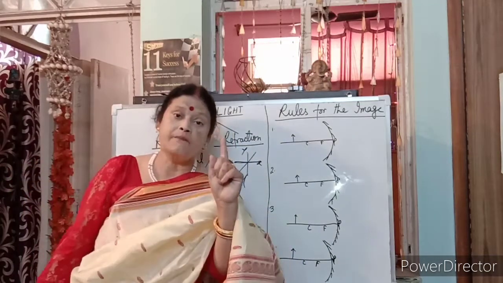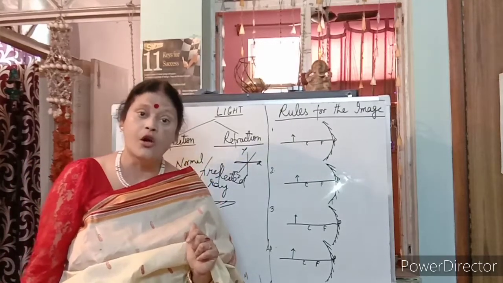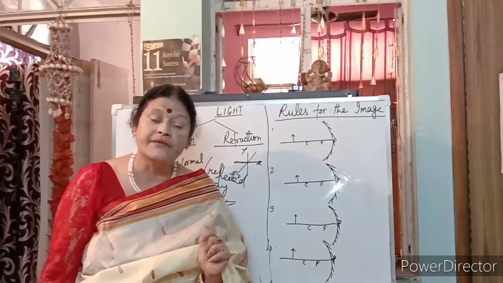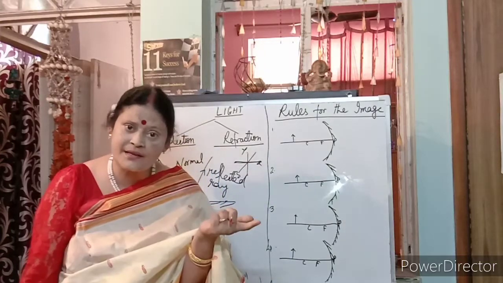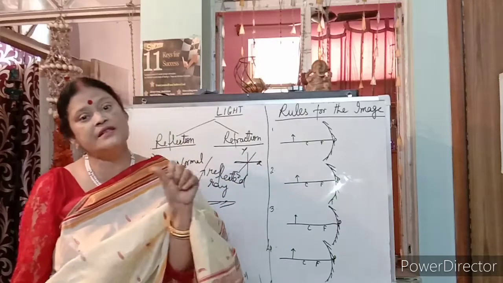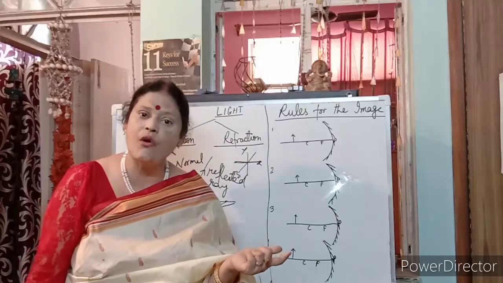A 1 mark question may come. If the angle of reflection is 30 degrees, what will be the angle of incidence? That is 30 degrees. Yes, students. So, 1 mark question, very easy, because we know that the angle of incidence is always equal to the angle of reflection, and that traces the law of reflection.